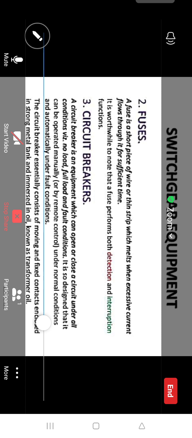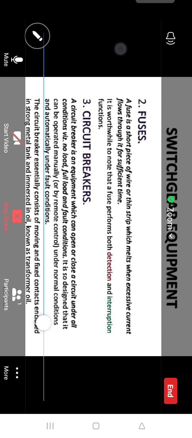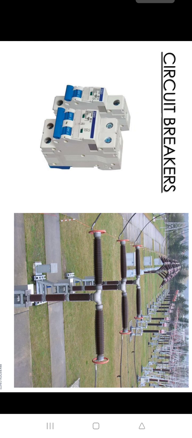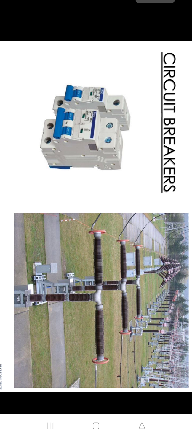Now let's see our main equipment first, the circuit breaker. Here you can see circuit breakers. The first one is in the form of switches and the second one is also switches, but connected in substations.